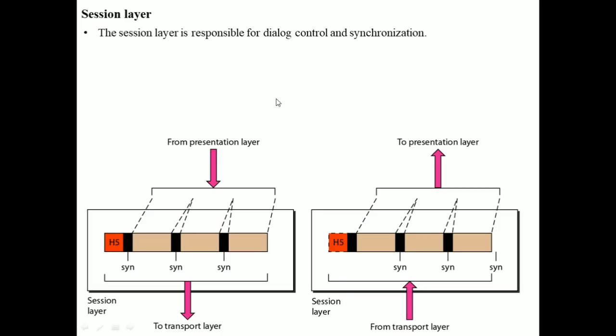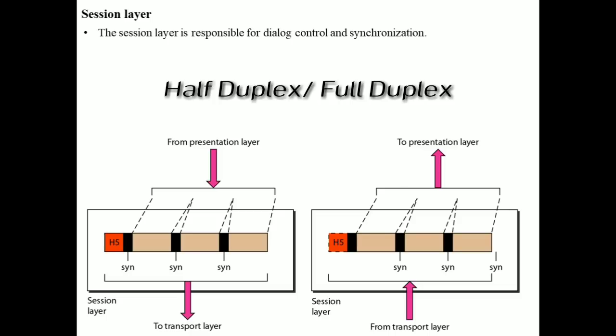The next layer is the session layer. As you see in the diagram, the information is received from the presentation layer, and now here we have the session layer, and the information is given again to the transport layer. Mainly the session layer is responsible for dialogue control and synchronization. Dialogue control is nothing but this layer allows the communication between the two processes to take place in either half duplex mode or full duplex mode.